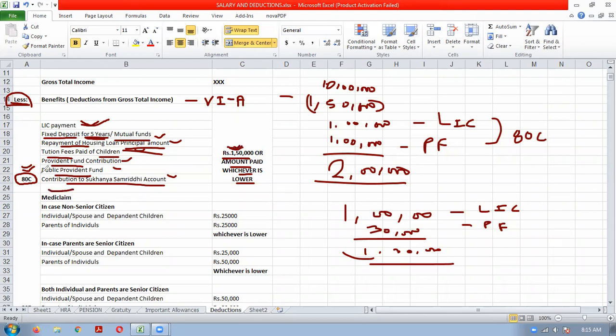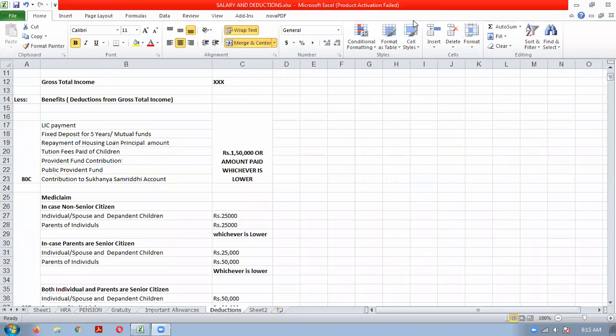Suppose you are investing 3 lakh rupees altogether in 80C, you will get only 1,50,000 or the amount paid, whichever is lower. So this is the first deduction under the Income Tax Act, which is 80C. Is this clear, everybody? What are deductions, and what is the first deduction, that is section 80C.